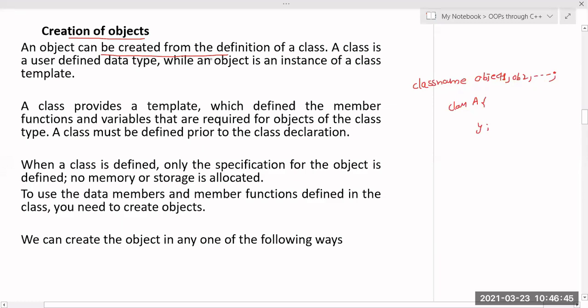An object can be created from the definition of the class. A class is a user defined data type, while an object is an instance of the class template. The definition of an object is nothing but an instance of a class.